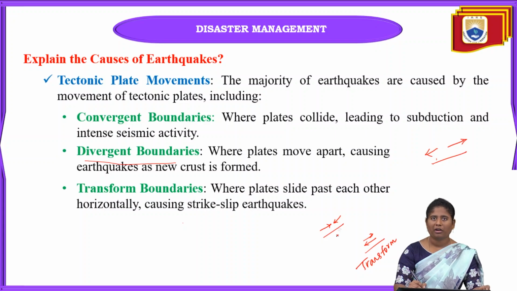This one is the convergent boundary, this one is the divergent boundary, and this one is the transform boundary. Here the plates collide, here they move apart, and here they slide past each other. This is the difference between convergent, divergent and transform boundaries. Tectonic movement and displacement are the main cause of these boundaries.